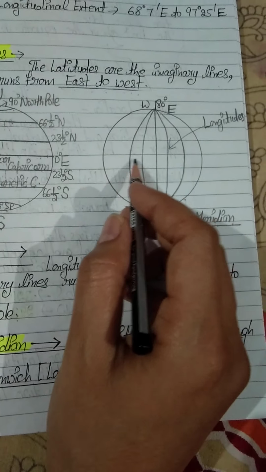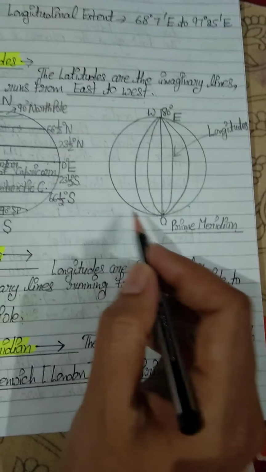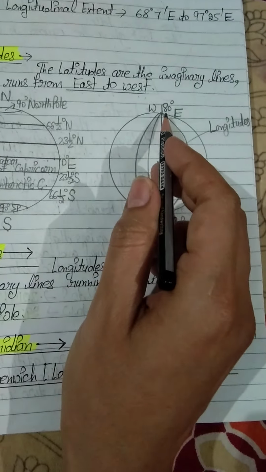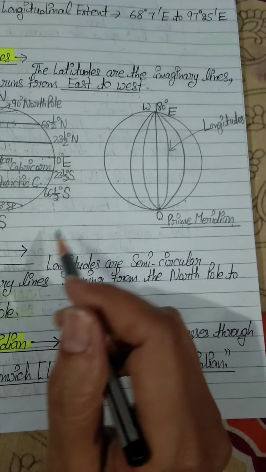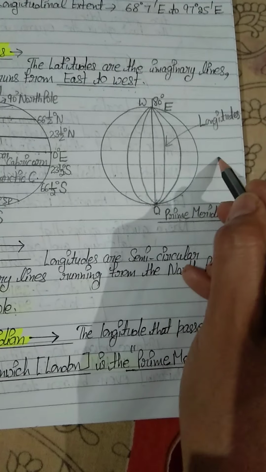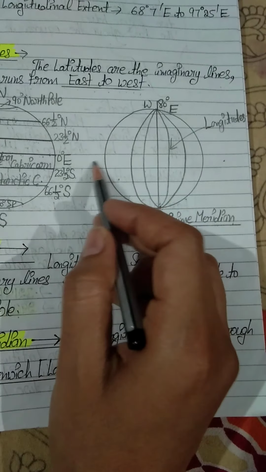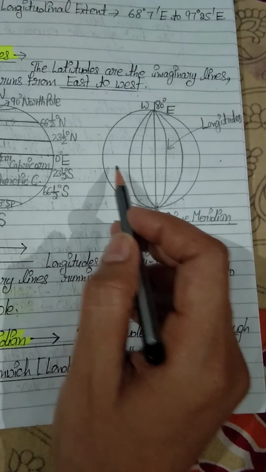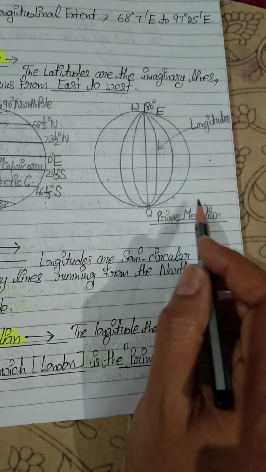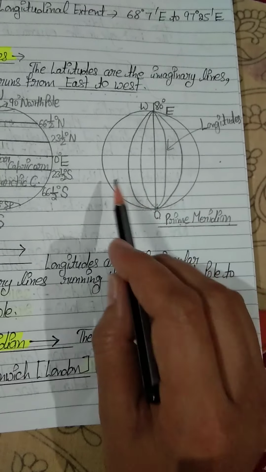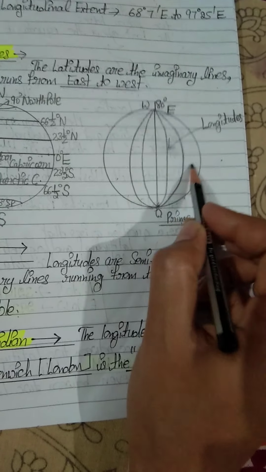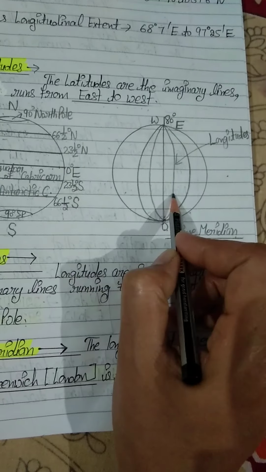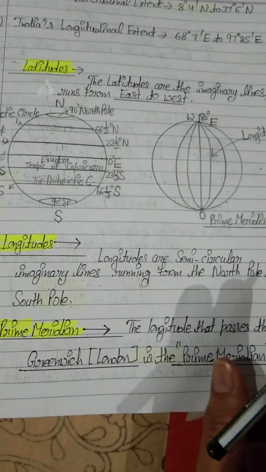If we are talking about the western hemisphere, then from 0 degree, in the western hemisphere we also have 180 degree longitudes. So here we have 180 degree longitudes, and in this part we also have 180. So the total of the longitudes is 360. How much? The total is 360, because if we add 180 plus 180, it is equal to 360. Okay students, so this was the